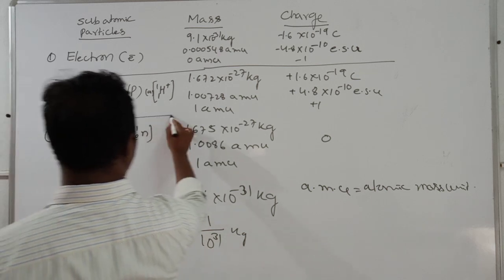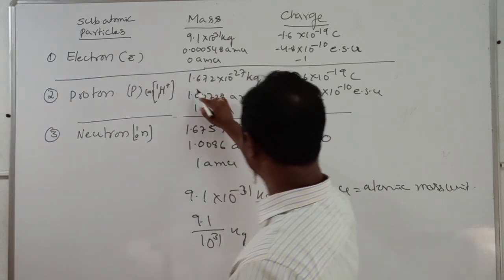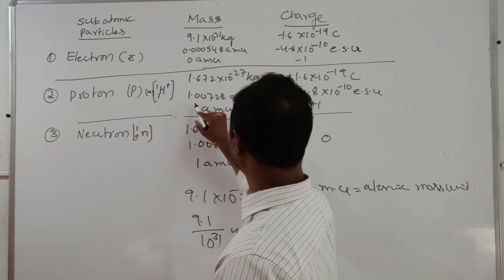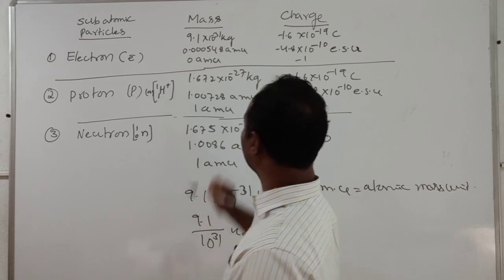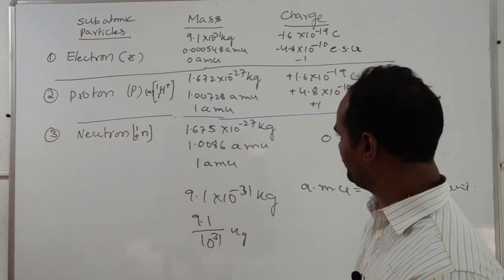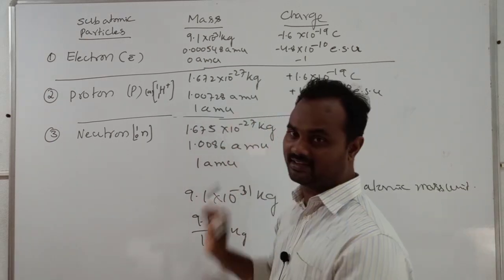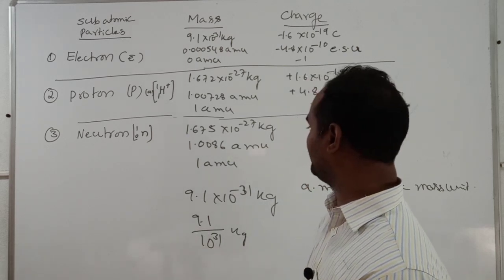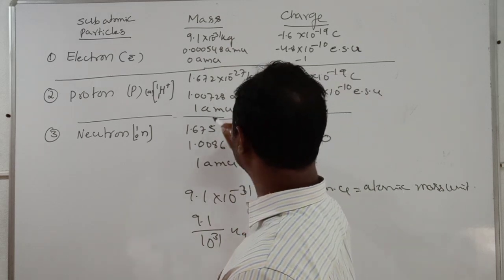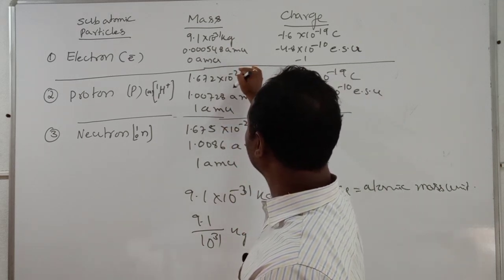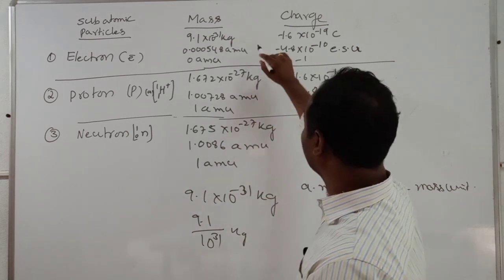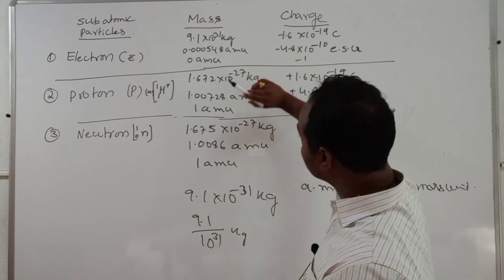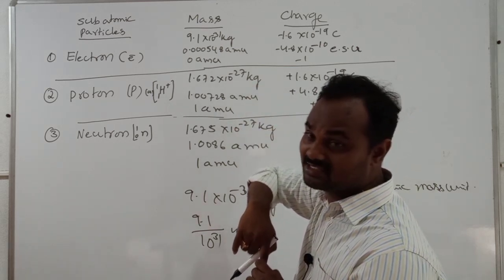Proton mass is 1.672 into 10 to the power of minus 27 kg. In AMU, it is 1.00728 AMU, relatively considered as 1 AMU. Carefully see: compared to the mass of the proton, the mass of the electron is 1837 times less.